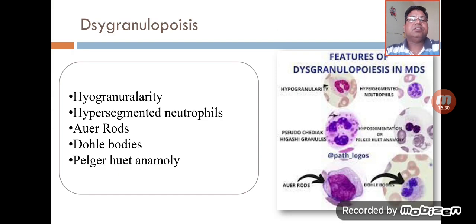Now if we go through dysgranulopoiesis, there are changes in the morphology, typically seen in MDS or myelodysplastic syndrome, where you can see hypogranularity, hypersegmentation of the neutrophils, Auer rods, and oily bodies, and pseudo Pelger-Huet anomaly is very typically seen. These dysplastic cells can be easily assessed in the peripheral smear as well as in the bone marrow, and we can make a diagnosis of myelodysplastic syndrome.